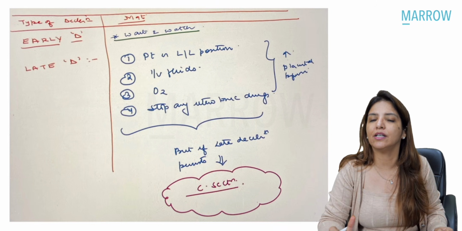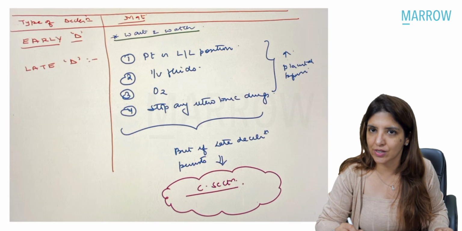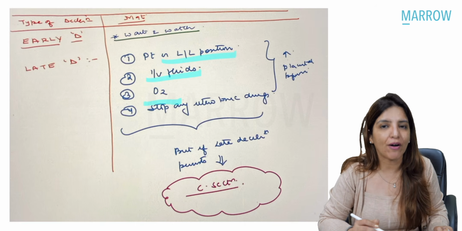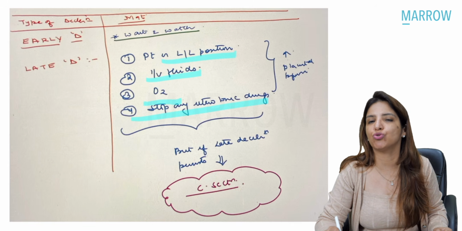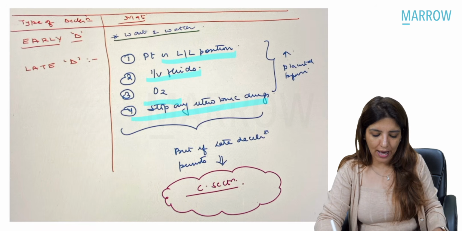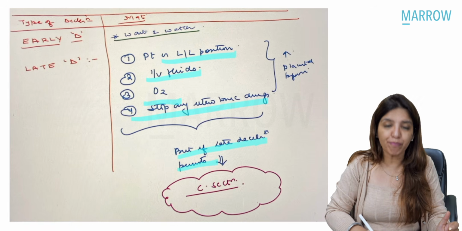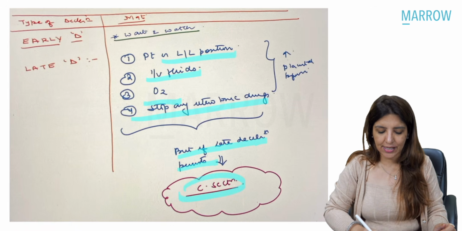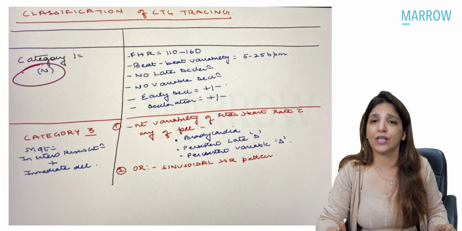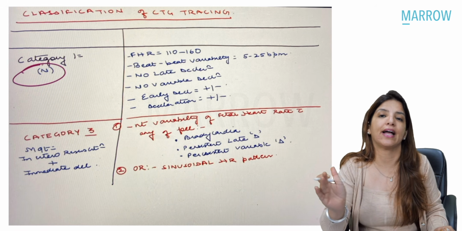Now, whenever you are getting a late deceleration, the things which you have to do are you have to go for intrauterine resuscitation, which means you have to put your patient in left lateral position. You have to give her IV fluids, you have to give her oxygen, and you have to stop any uterotonic drug which you are giving. Now, all these things are going to increase the placental perfusion, and by doing this, if the deceleration subsides, then it's good. But if deceleration persists in spite of doing this, then that's an indication for doing cesarean section. So remember that all CTG tracings are divided into three categories, and I want you to remember only category 1 and category 3.